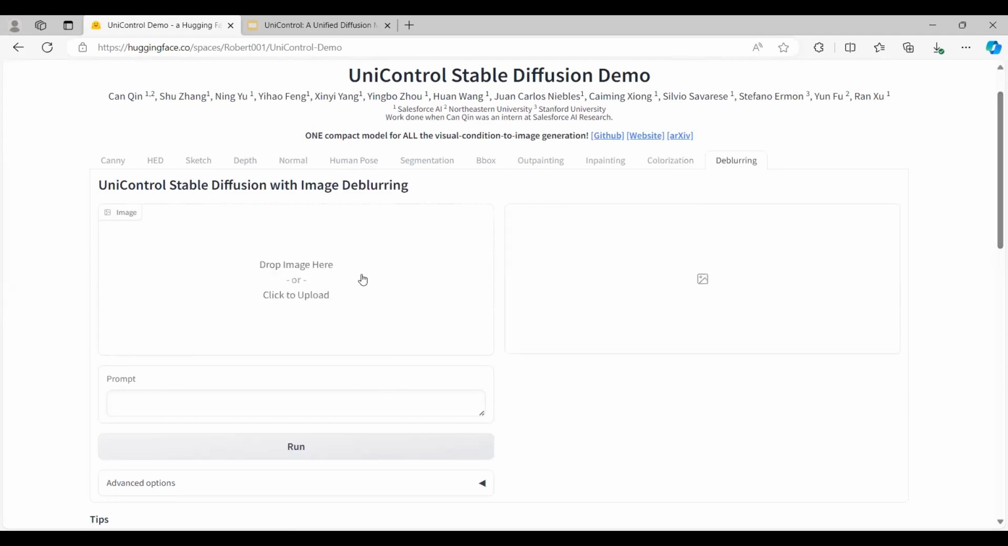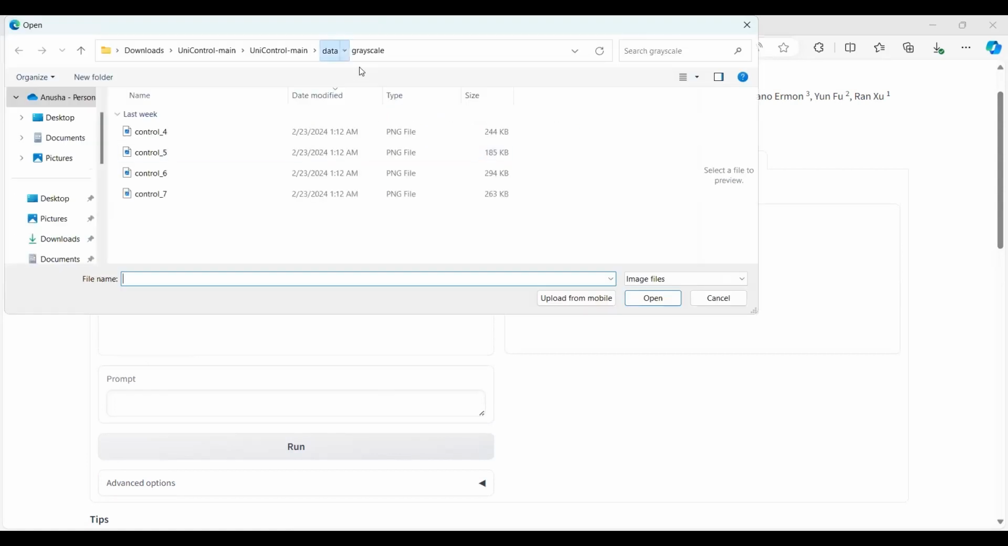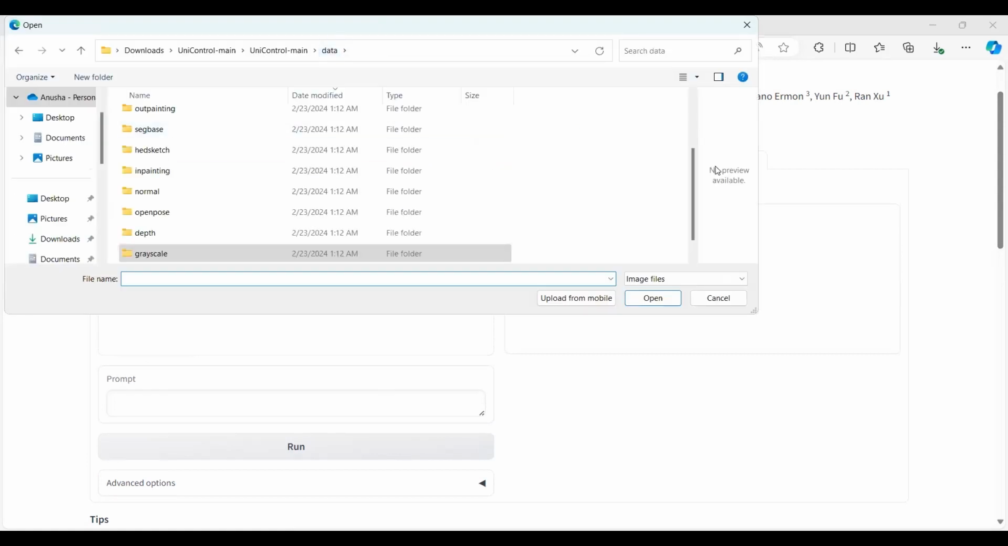And then it is the deblurring condition task. So here it comes with a different folder, which is deblur.